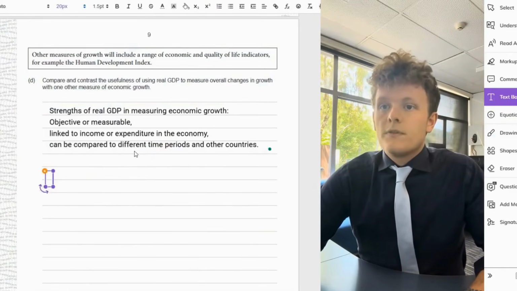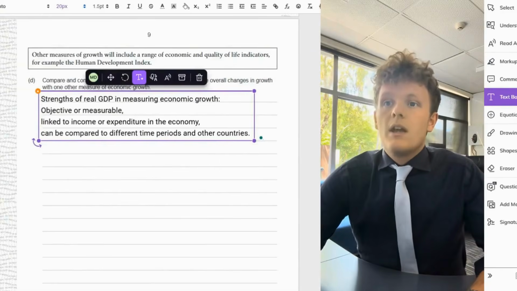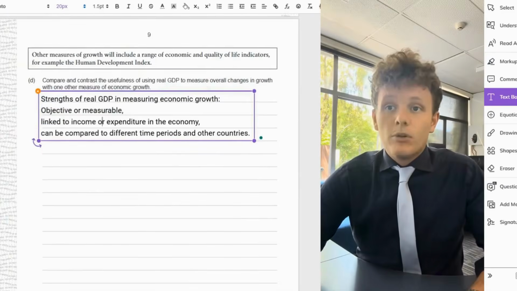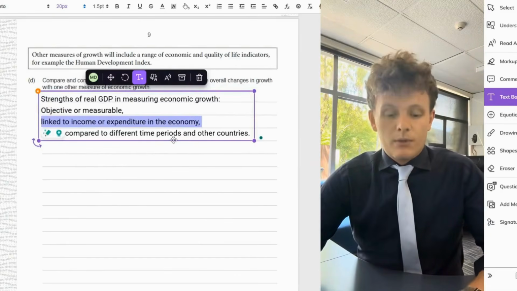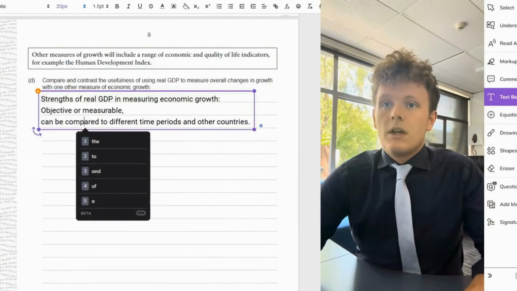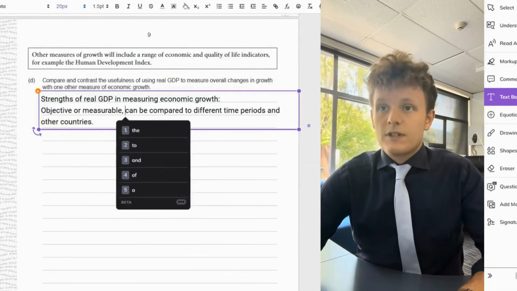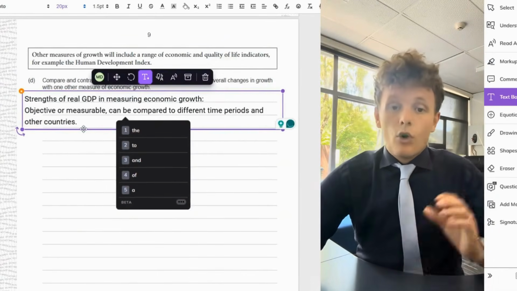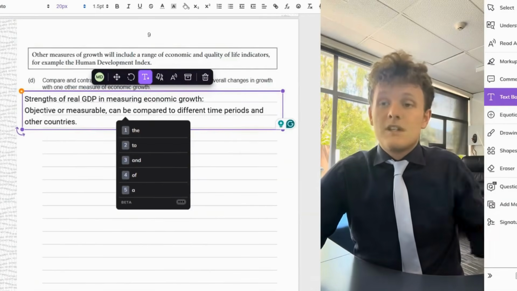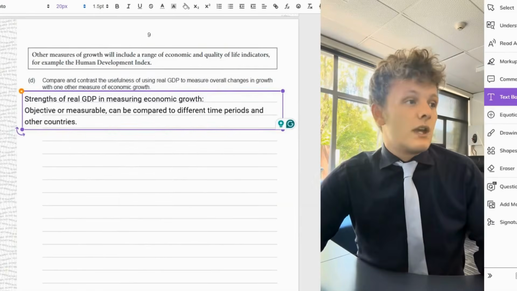So the first thing that we've done here is take real GDP and say the strength of real GDP is it's objective and measurable. It's linked to the expenditure in the economy and the income in the economy. I'm actually going to delete that one, and I'm going to say it can be compared across different time periods and different countries, because I think that's the best one. It's objective. You can compare it with other countries, or compare it to your own country over the years and see if your country's getting better or getting worse, and then make decisions based on that.